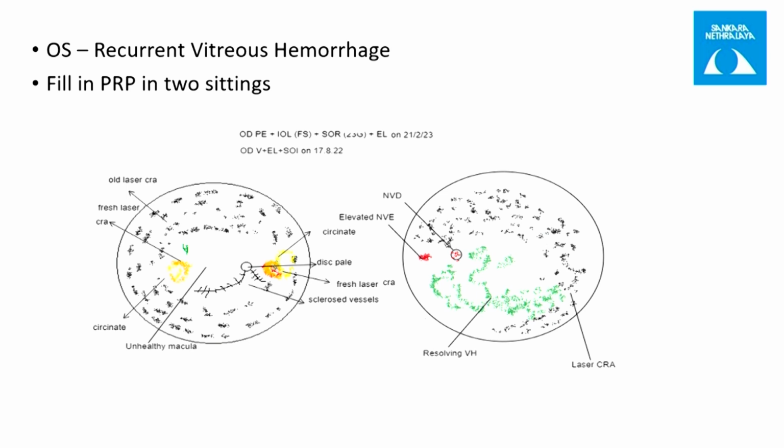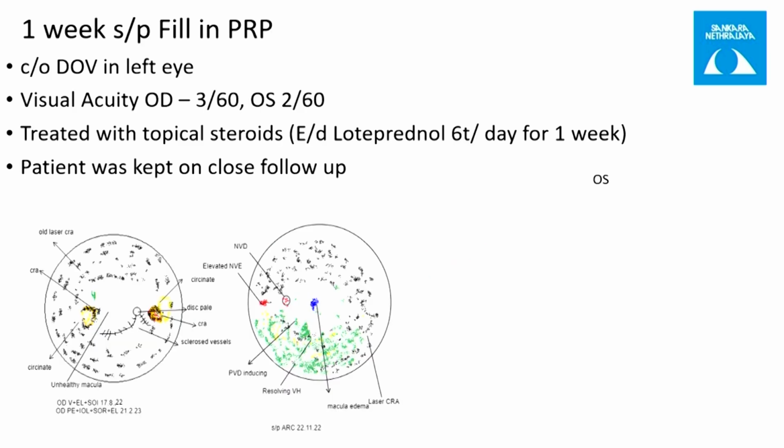Since this patient was on follow-up for a long time and this vitreous hemorrhage was resolving, we found it an opportunity to do fill-in laser. His fill-in PRP was done in 2 sittings, on 2 consecutive days. One week post laser, he presented to the emergency with diminution of vision in the left eye. This time his visual acuity was 2/60 in the left eye, which was previously 6/9.